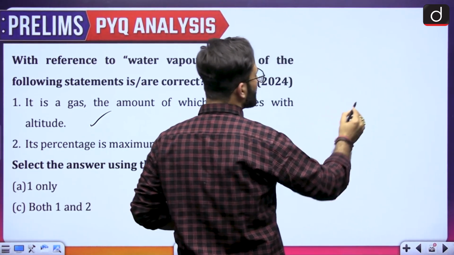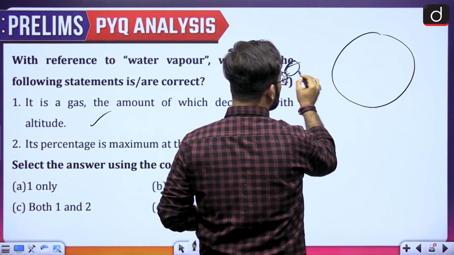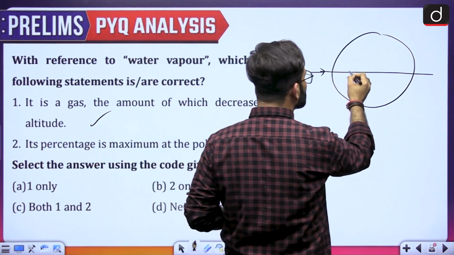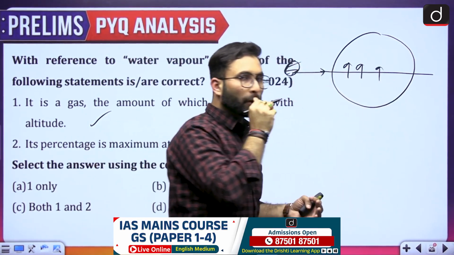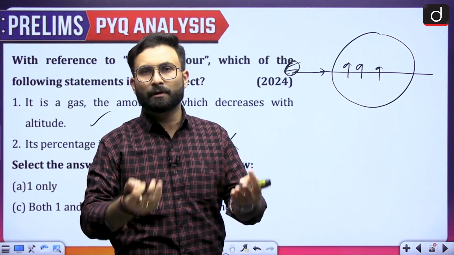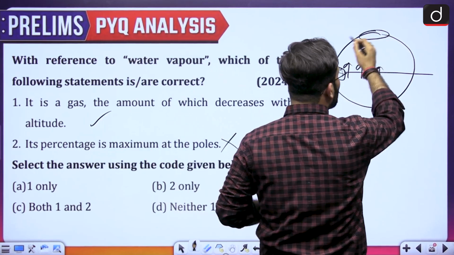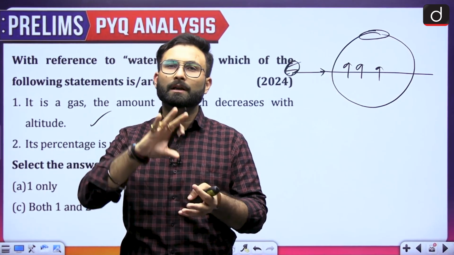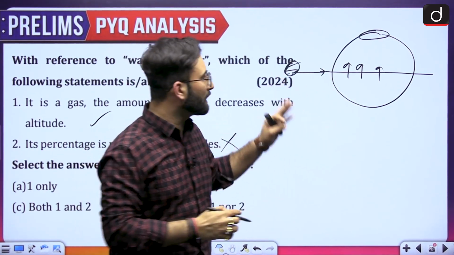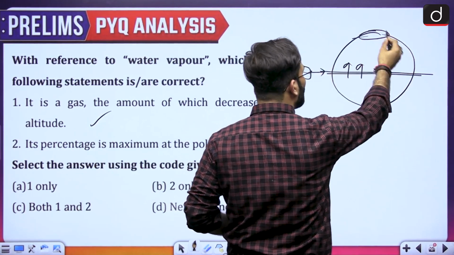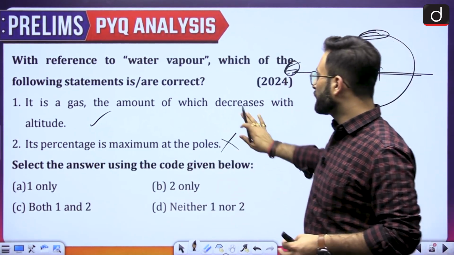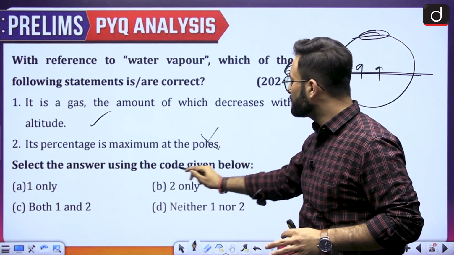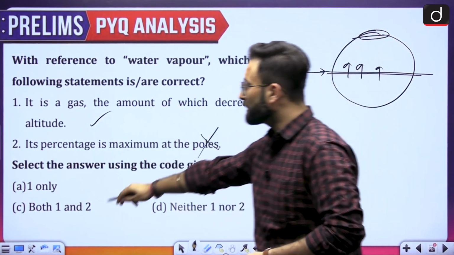The simple reason is that this is your earth, this is your sun. At the equator you will have more insolation, and because of the more insolation, more water will get vaporized. If you go toward the pole, there is lesser insolation, so lesser water will evaporate, and the conditions in the polar region are such that the water is in ice form. So there will not be much water vapor in the polar regions. At the equator it will be higher; at the pole it will be nearly zero, or rather around 2 or 3%. But it is not maximum at the pole, it is maximum at the equator. So option A is your right answer, only one.